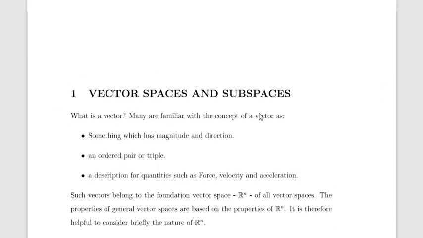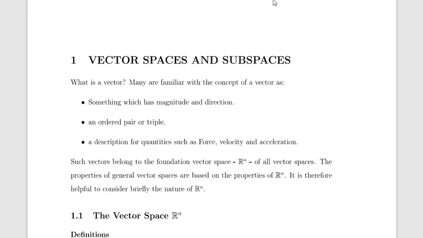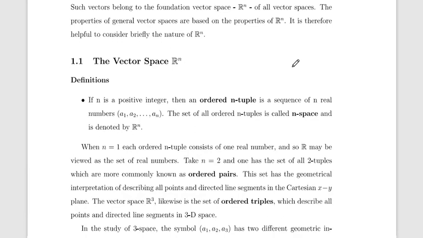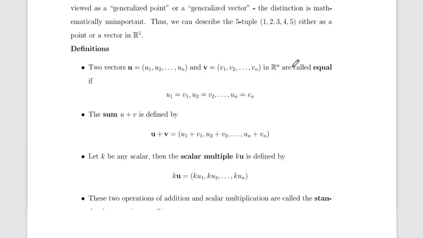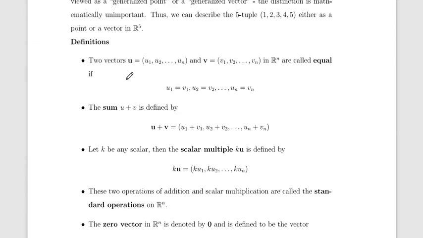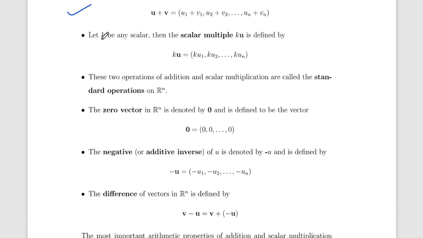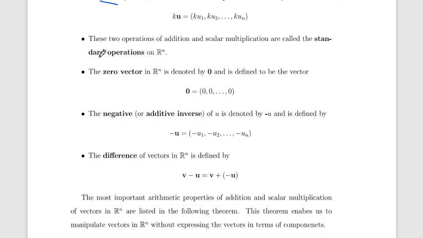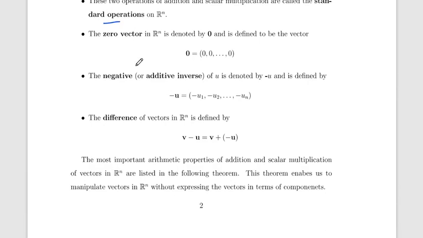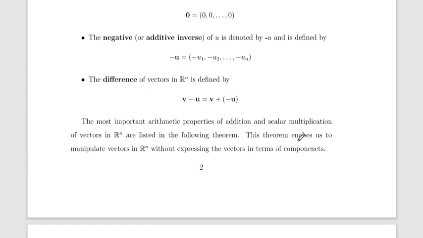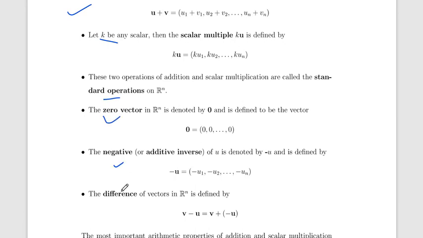Now let's talk about vector space and subspace. We already talked about vector space, and now what is a subspace? We already know this definition: the sum, scalar quantity, standard operations in Rn, zero vector, negative, difference.